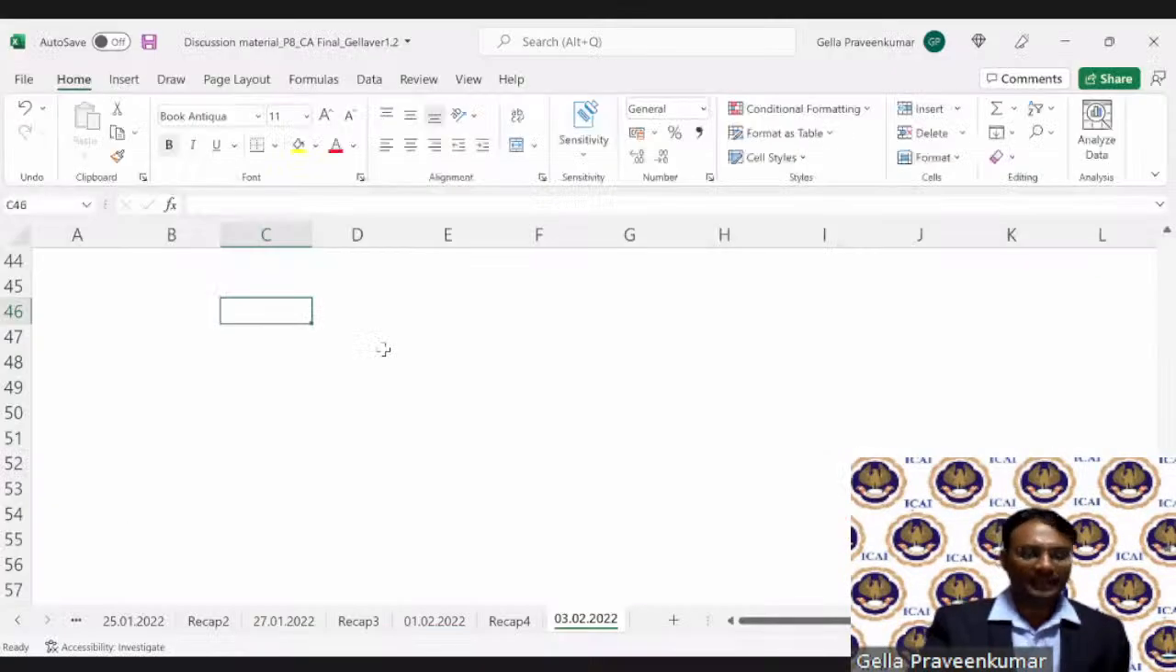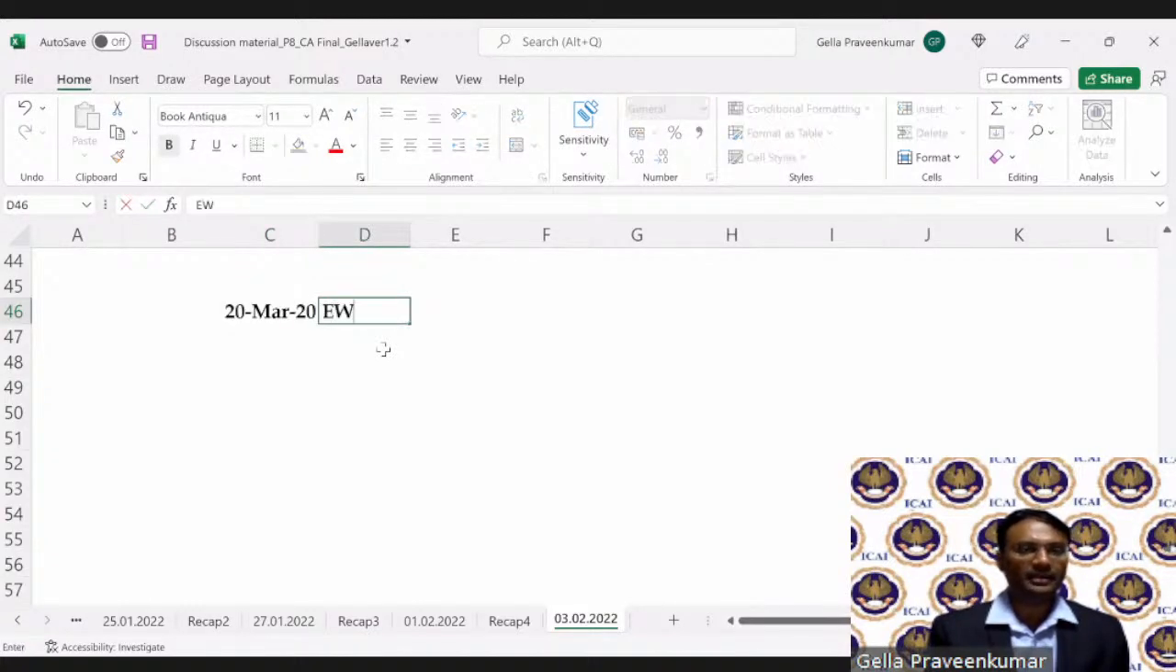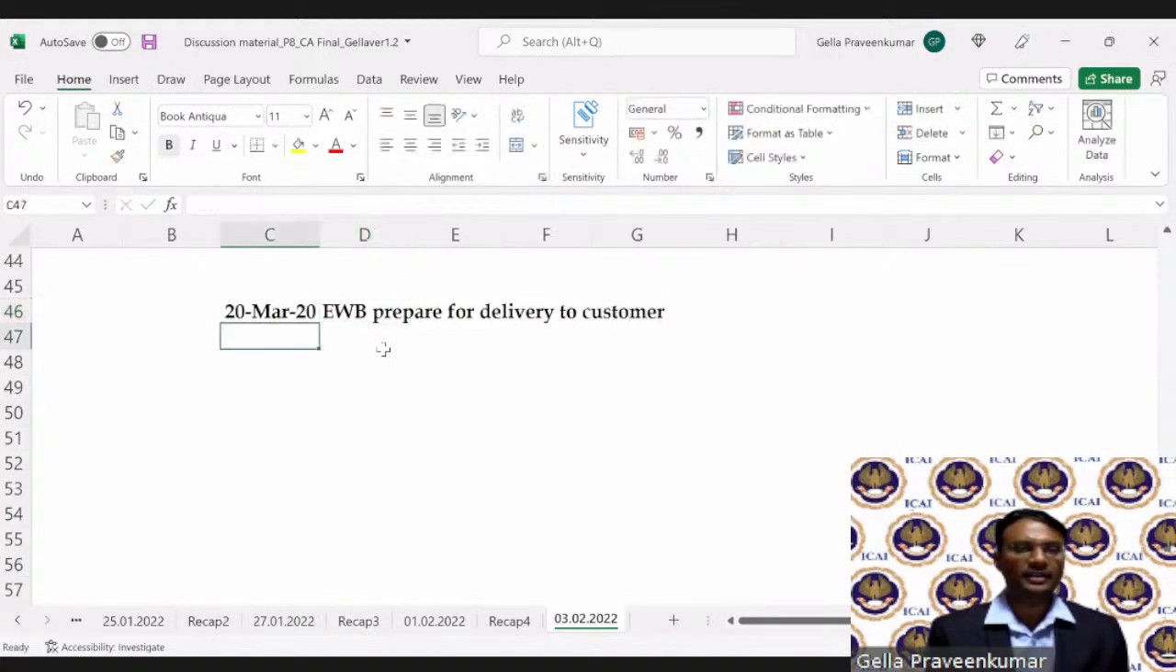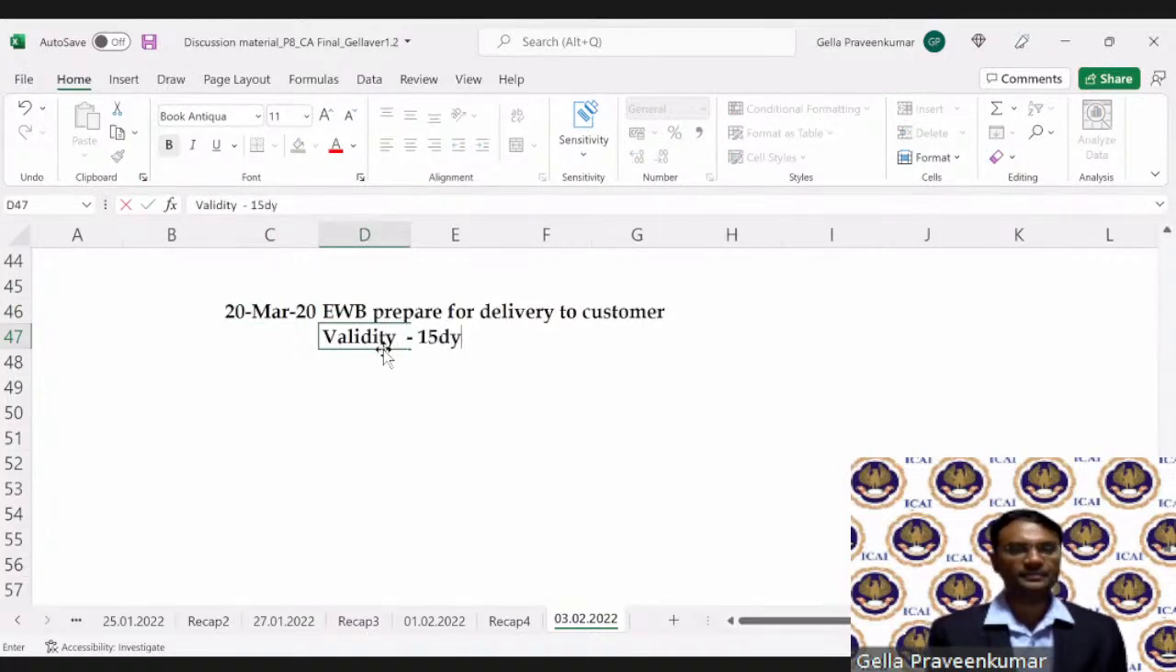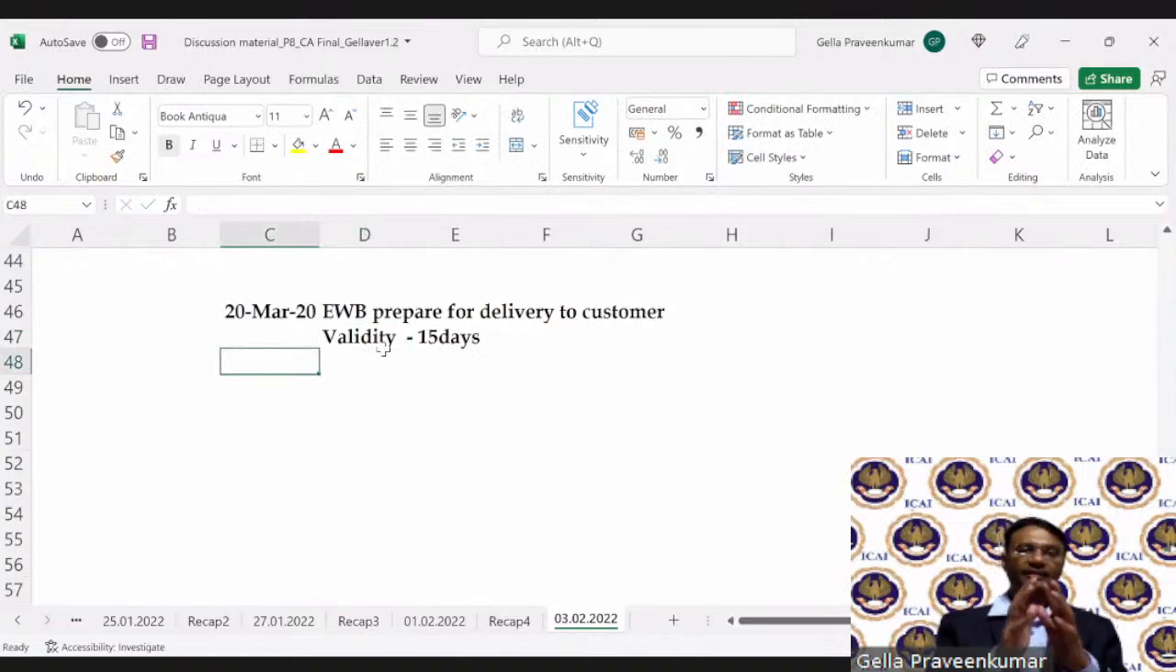Okay. Say 20th March 2020, an e-way bill was prepared for delivery to a customer. Validity on the basis of distance, it is for 15 days. The validity was given for 15 days.